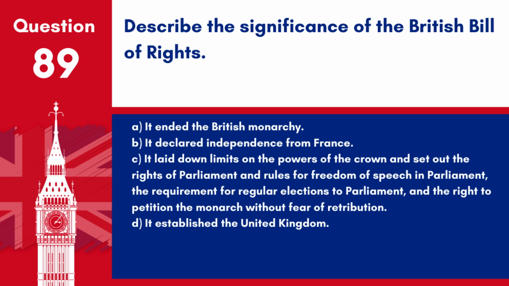A. It ended the British monarchy. B. It declared independence from France. C. It laid down limits on the powers of the Crown and set out the rights of Parliament and rules for freedom of speech in Parliament, the requirement for regular elections to Parliament, and the right to petition the monarch without fear of retribution. D. It established the United Kingdom.